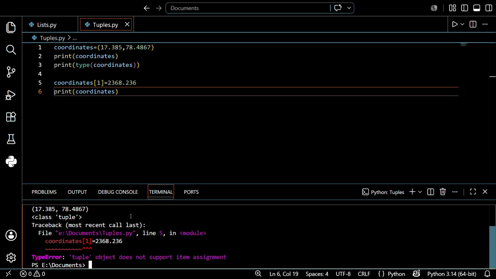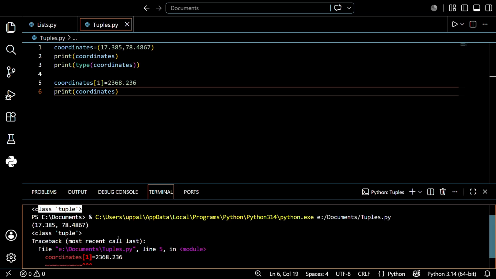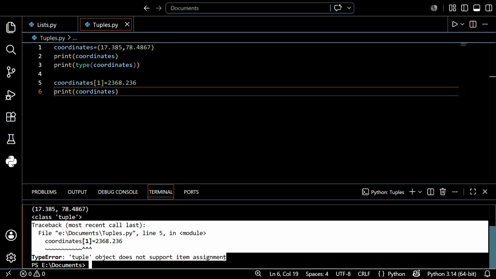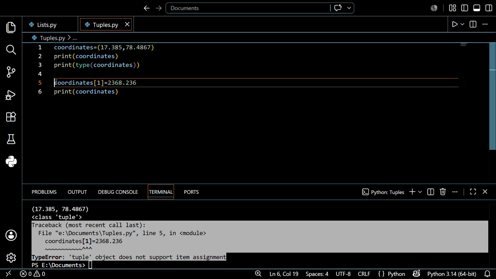So it's saying that the tuple object does not support item assignment. Tuples are immutable, so we cannot do that. I just wanted to give the example, so I'm showing the error like this. I hope you understand, it's a type error. We cannot update the values in tuples. Python is simply protecting the data from being changed. This might sound like a limitation, but it is actually a feature. Use a tuple when you have data that should never change, like a fixed location, a birth date, or a day of the week.